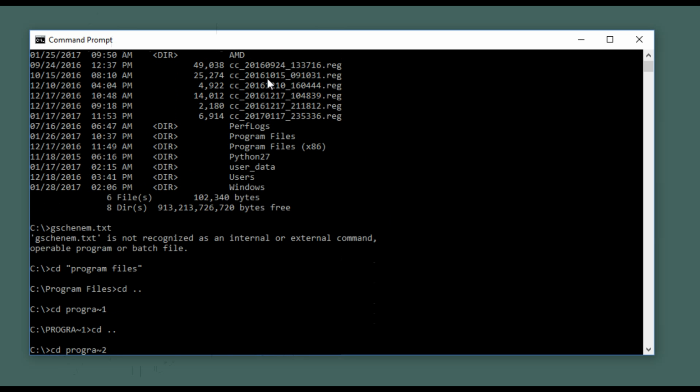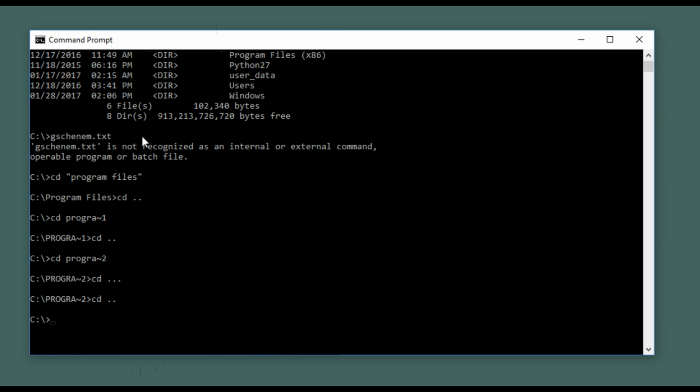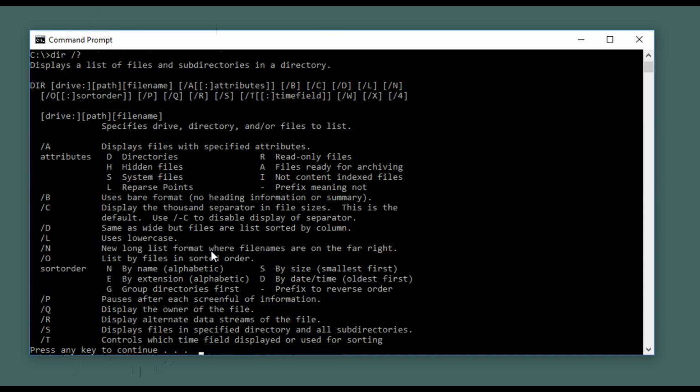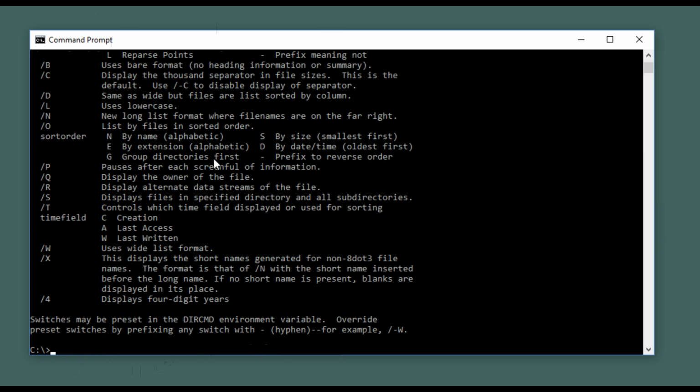You do the same thing if you wanted to work with one of these registry files here. You'd sort it in order by the name, and you could go through it. Also, if you do a dir /? to get help, there is a place in here where you can list the 8.3 file names, I'm pretty sure. So let's take a look at that here. I know it's in here.